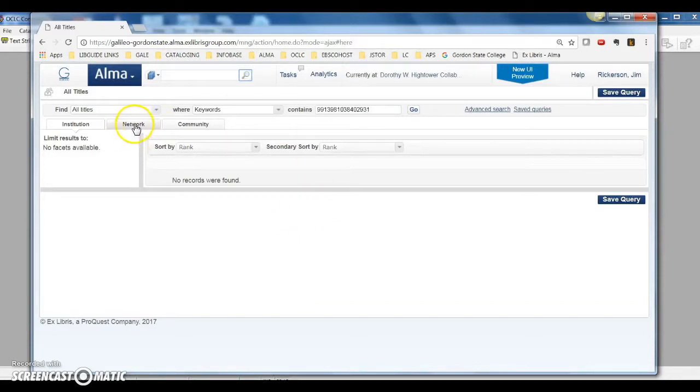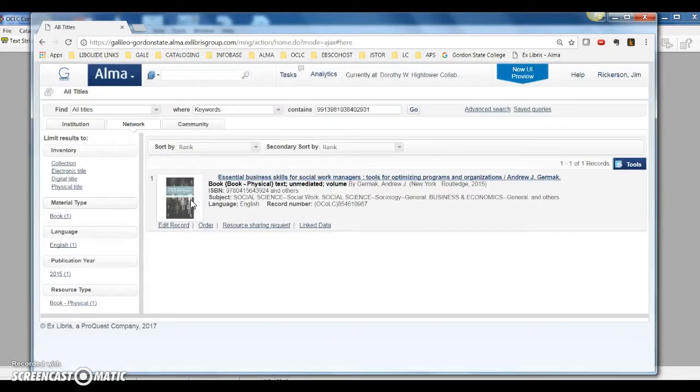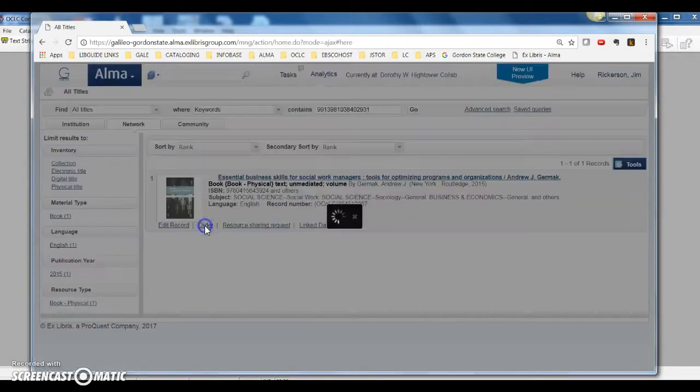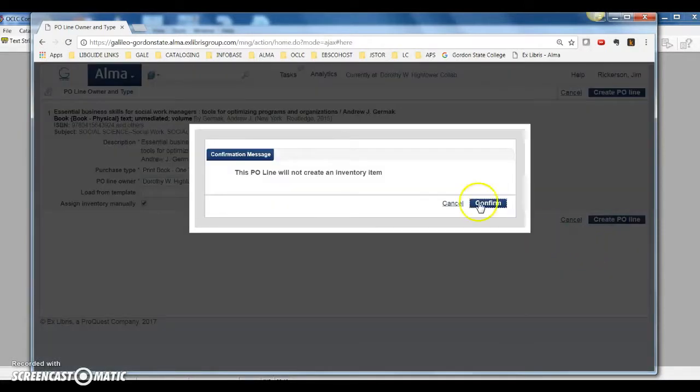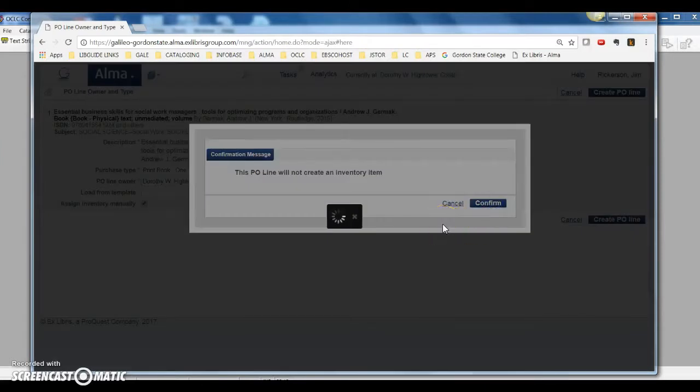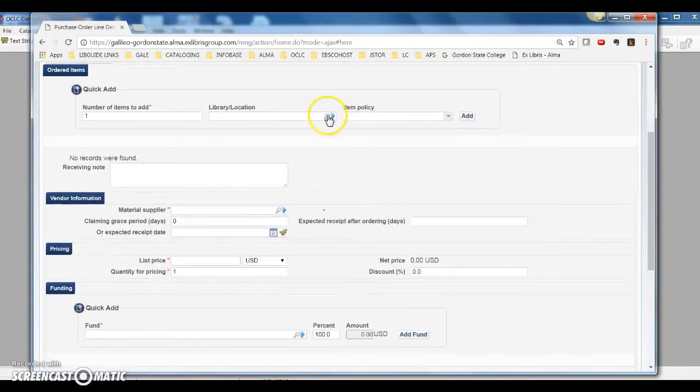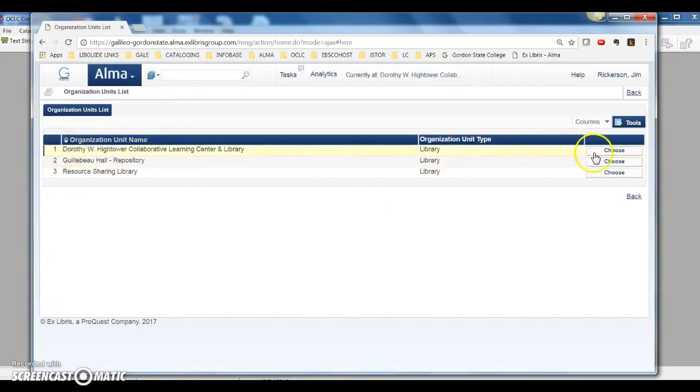And we'll want to look for it in the network zone. And you'll see that it's not linked to our institution zone yet. What we want to do is repeat the same steps we did earlier. So we're going to click Order. And then as long as you're in the same session, it's going to remember the options that you picked the last time. So these are all good. We're going to click Create PO Line, Confirm, and we'll be filling this out just like we did before.